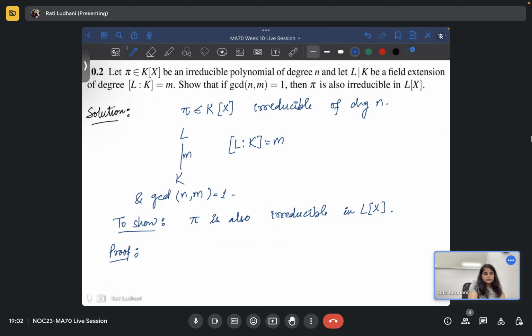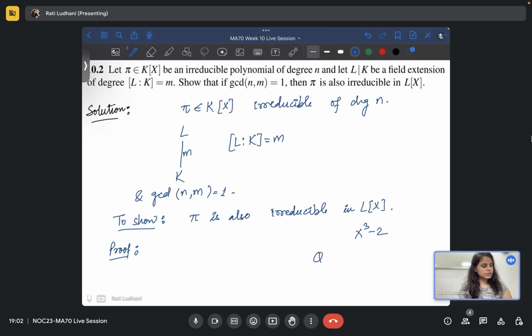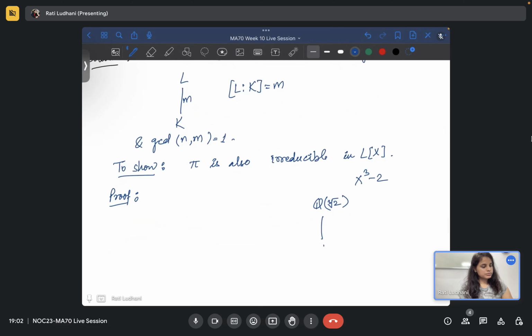Okay, so for example, you start with x cubed minus 2, and you know that if you consider Q adjoin the cube root of 2 over Q, then in Q[x] it is irreducible, but when you go here then you can split it.